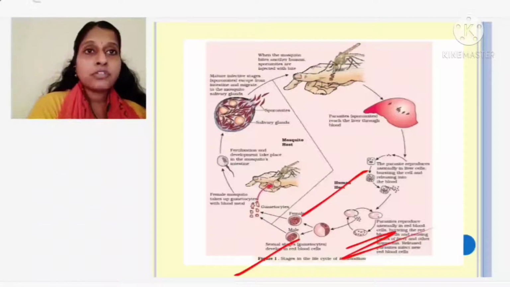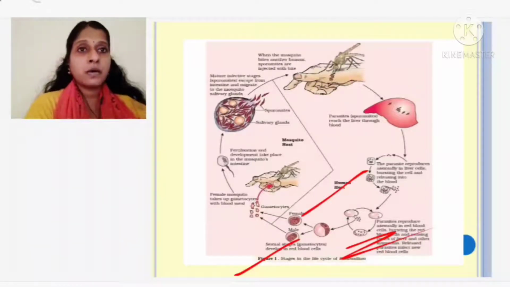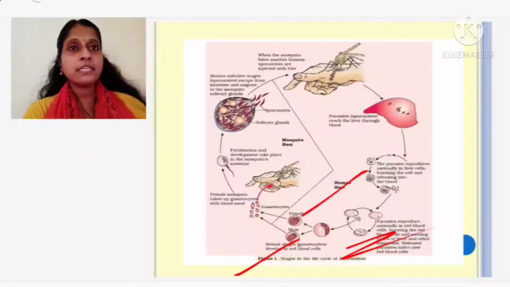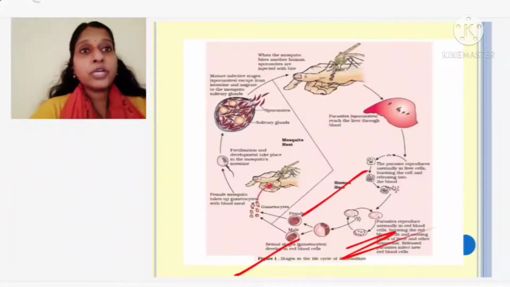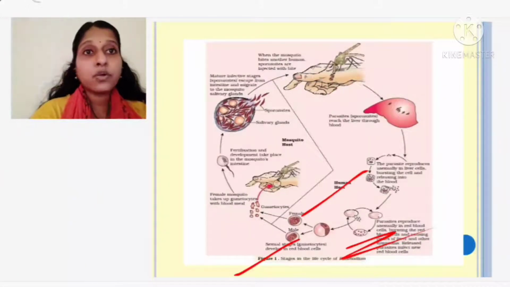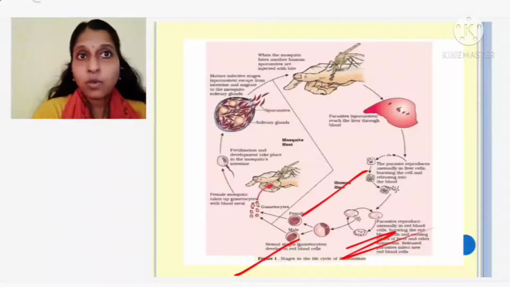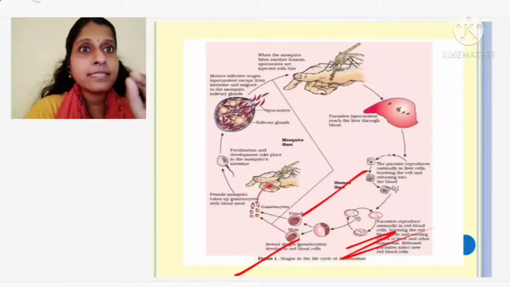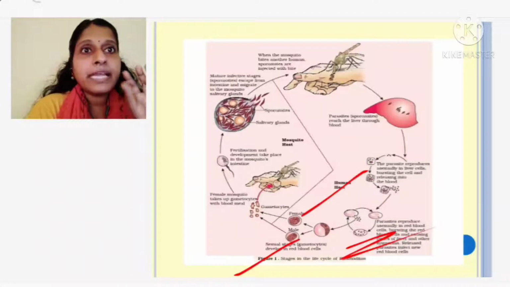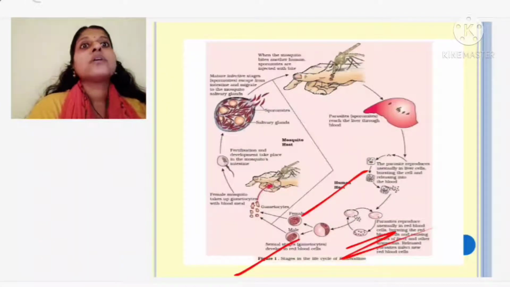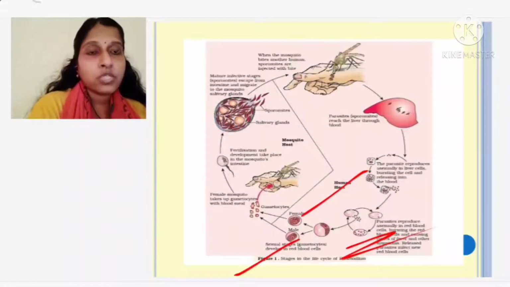When the number has increased a lot, in order to continue their life cycle, they go for meiotic division, resulting in the formation of gametes, male and female. At this stage in my blood, the male and female gametes are many in number, because the sporozoites have undergone meiosis.